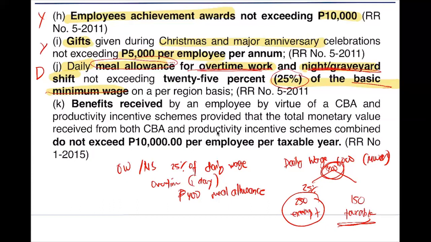Letter K, benefits received because of a CBA, which is not exceeding 10,000 per employee. So this is again yearly.